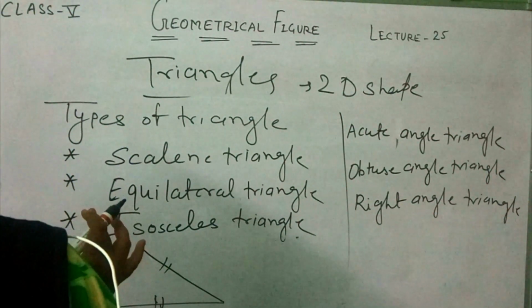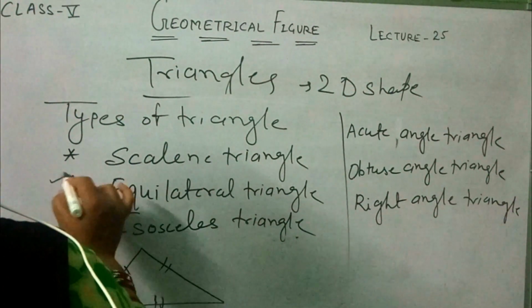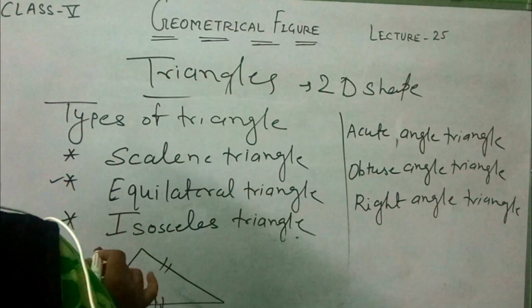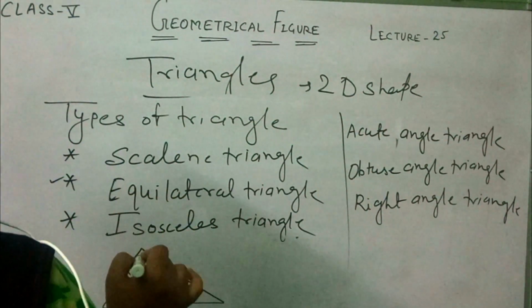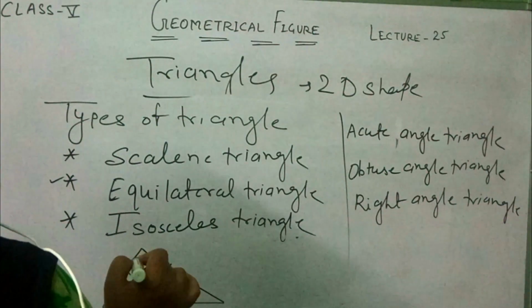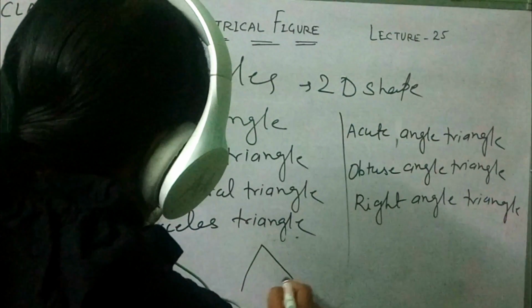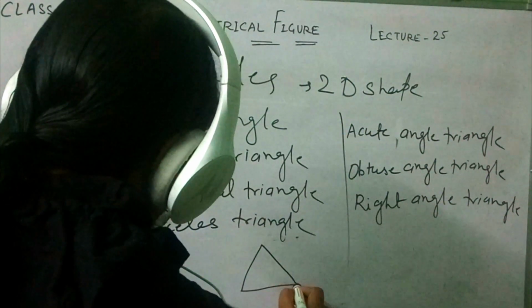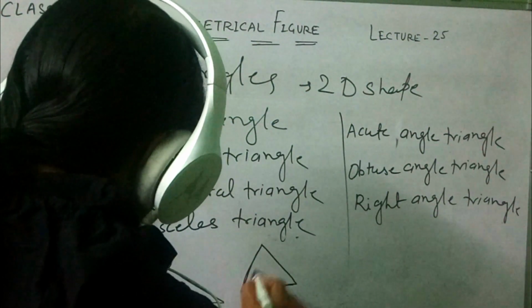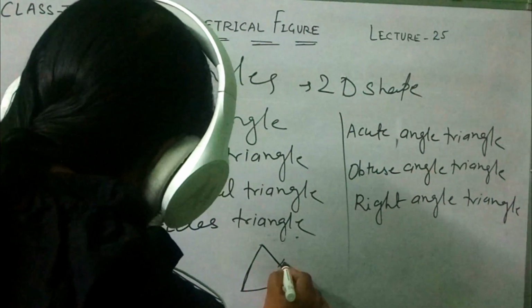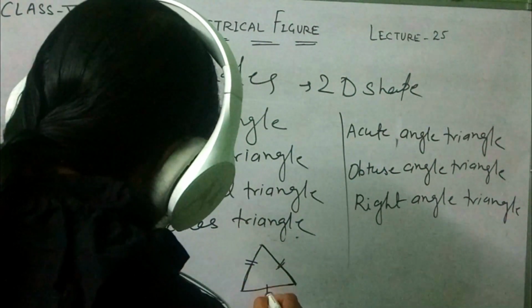Next one is the equilateral triangle, the triangle which has all sides of equal length. Here this side is equal to this side, and this side is equal to this side.